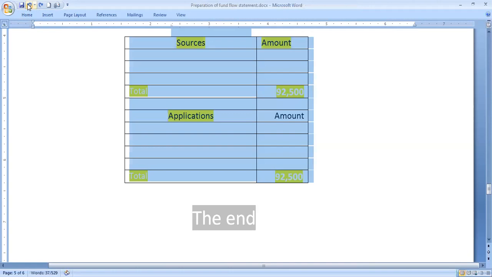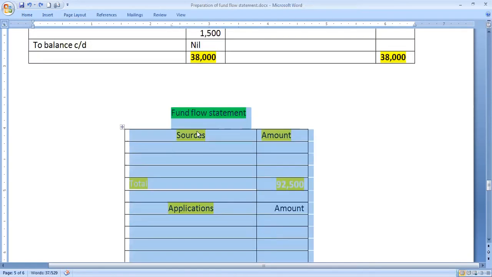Usually, the contents of a fund flow statement are sources, then applications. Before writing the items in the fund flow statement, there are two more important items we must compulsorily record. Number one is the result of changes in working capital, either a net increase or a decrease in working capital. That is the first item we have to record in the fund flow statement.